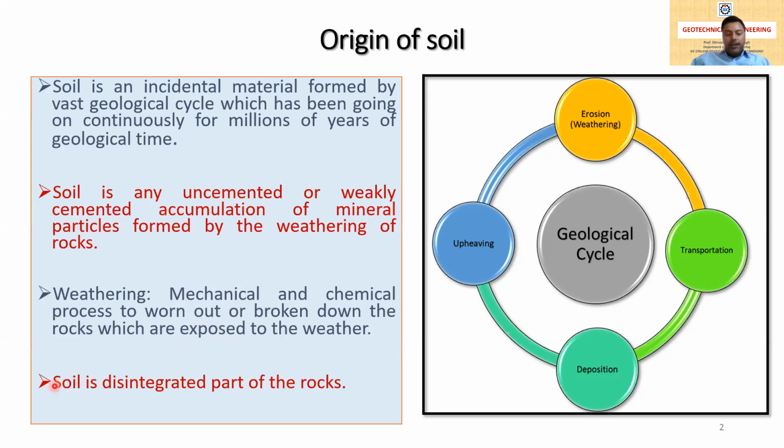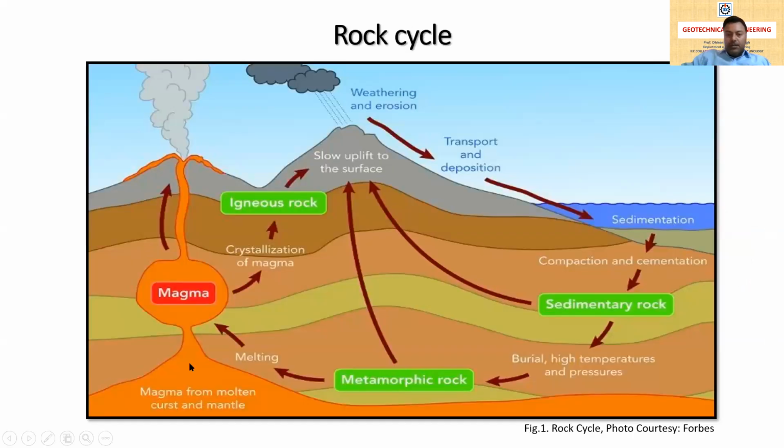In simple words, we can also say that soil is a disintegrated part of the rocks. Soil is made from rock that is worn out or broken down in the process of weathering. That's why it is called a disintegrated part. Now the next topic, the rock cycle.